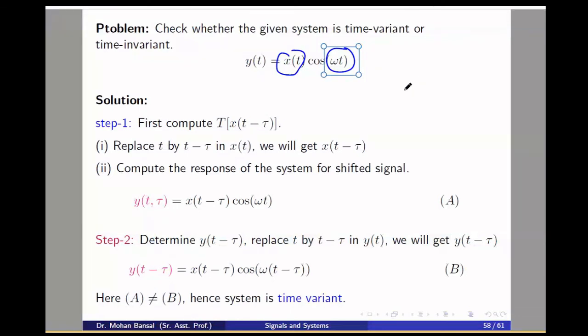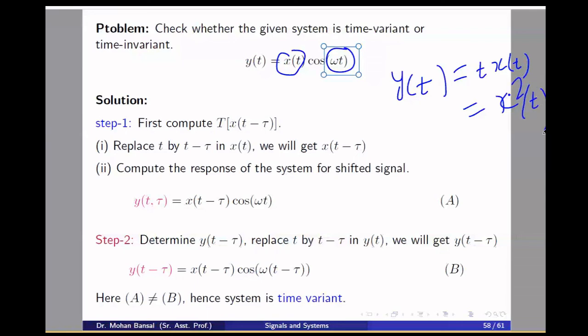Are you getting me? If I write y(t) equal to t·x(t), what is it? Time variant or time invariant? Variant, sir. Yeah, because this is a function of t also. If I write y(t) equal to x square(t), what is it?